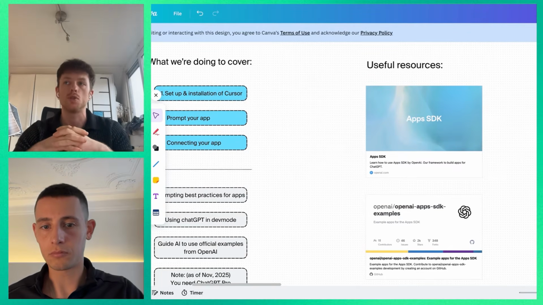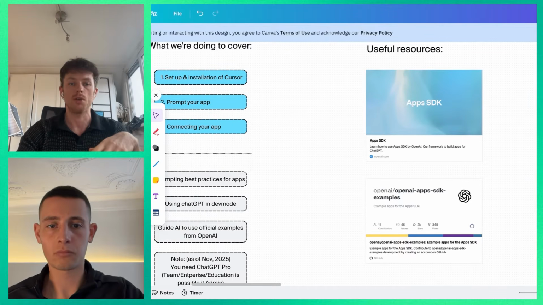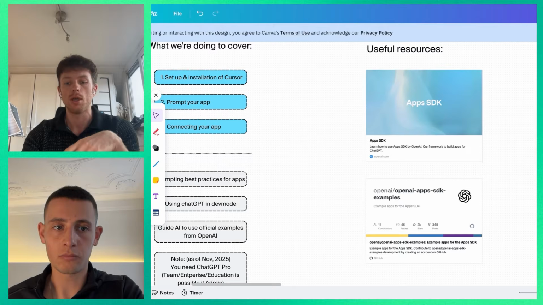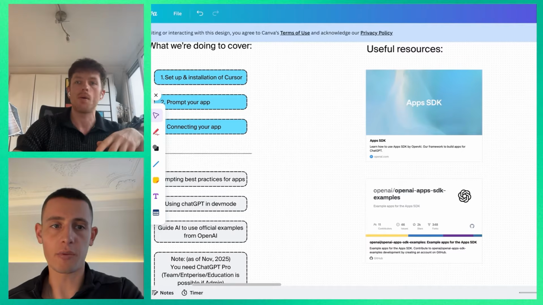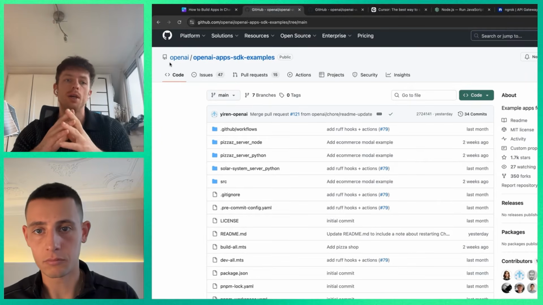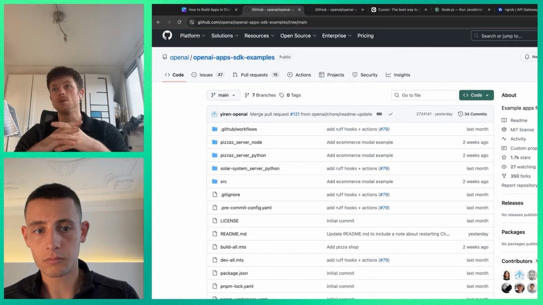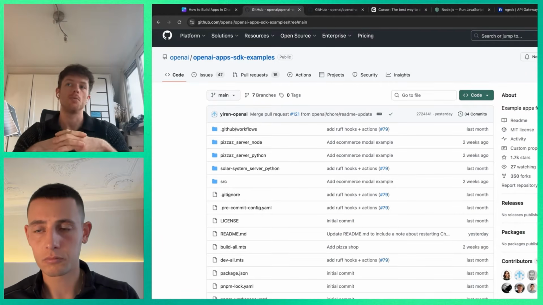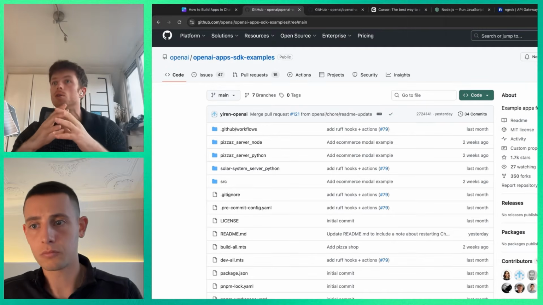Another extremely valuable resource is this GitHub. Quickly show this is an official GitHub published by OpenAI, so you can see here OpenAI. You can only see one screen, Canva. Okay, so it looks like I just need to share my whole window. But yeah, this is an official GitHub from OpenAI, and it has 4 different examples of apps, and some of them I think were even demoed during the demo day in October.